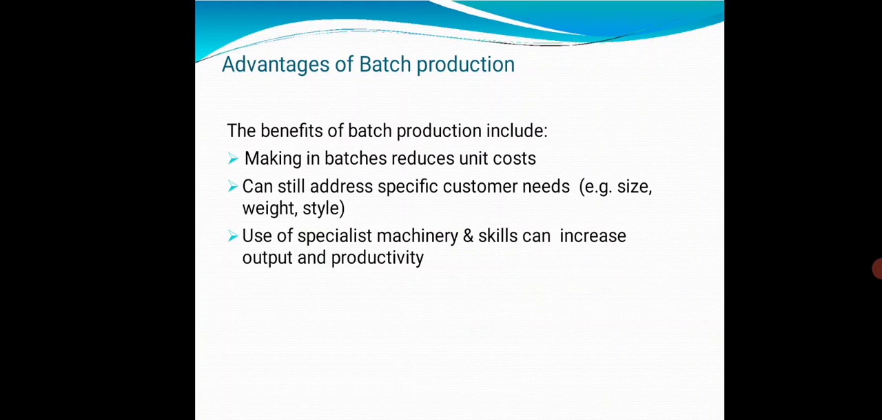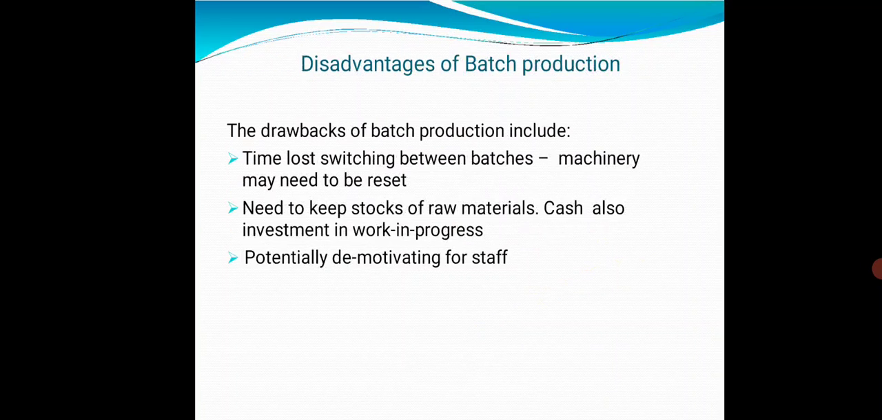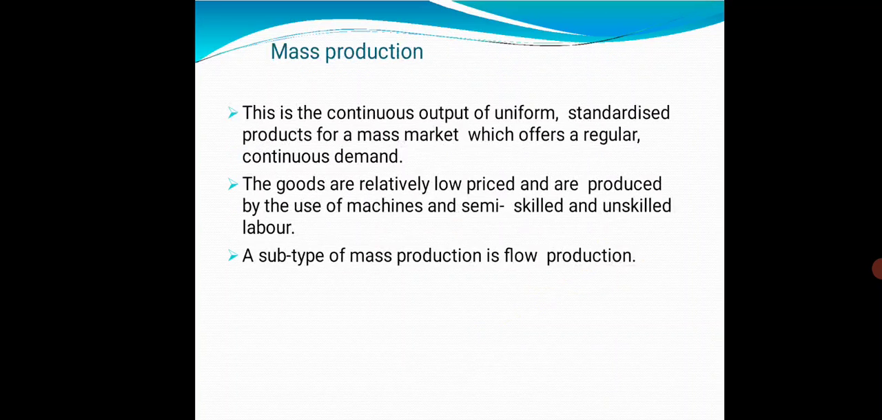Advantages of batch production. Making in batches reduces unit cost, and can still address specific customers' needs, for example size, weight, style. Use of specialized machinery and skill can increase output and productivity. Disadvantages of batch production: time loss switching between batches. Machinery may need to be reset. Need to keep stocks of raw material, that is, cash also invested in work in progress. Potentially demotivated staff.